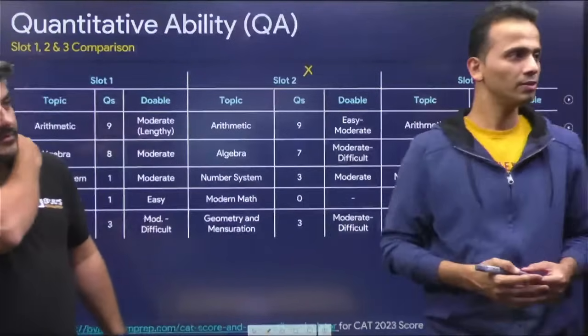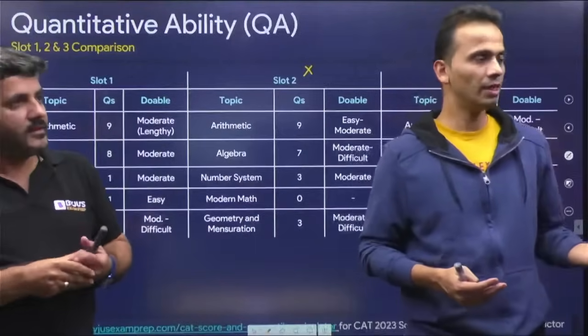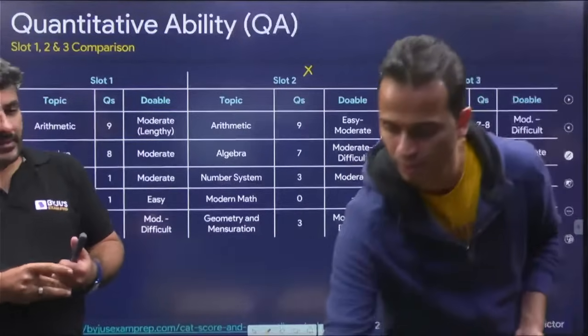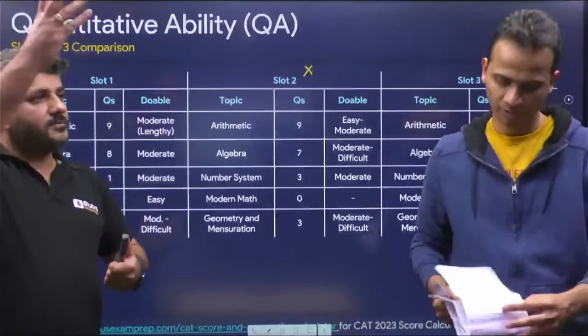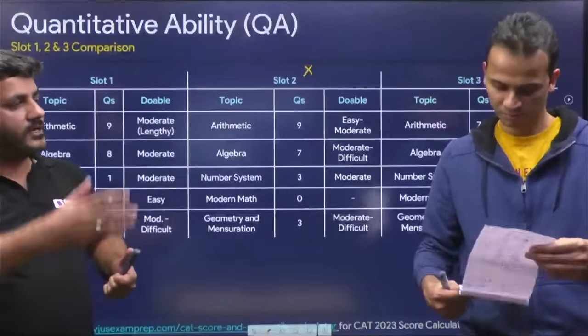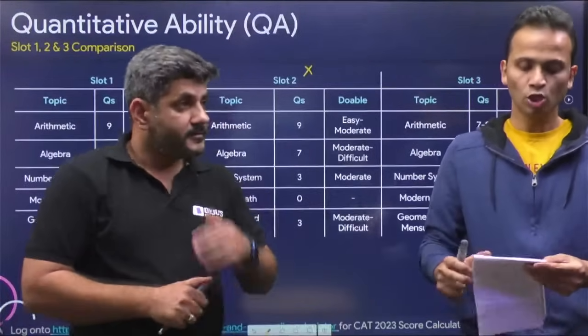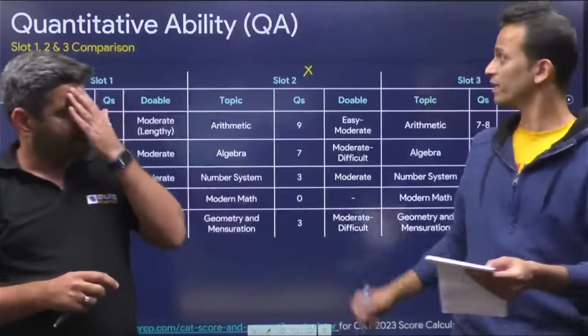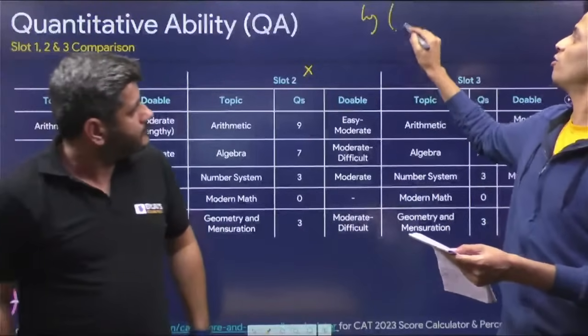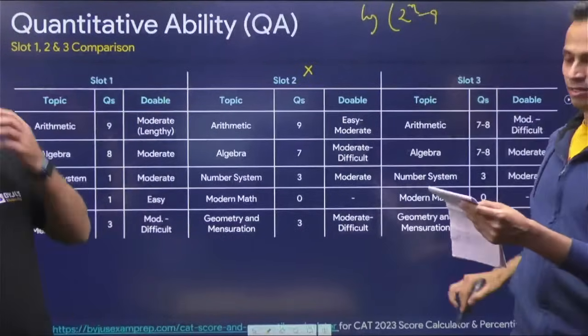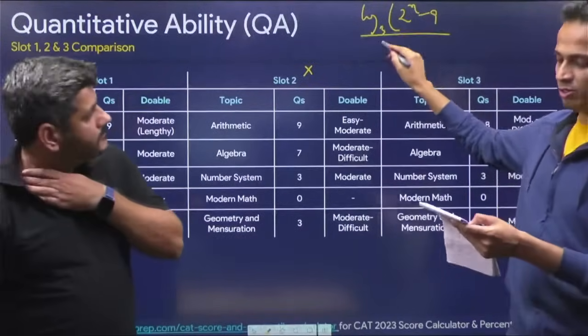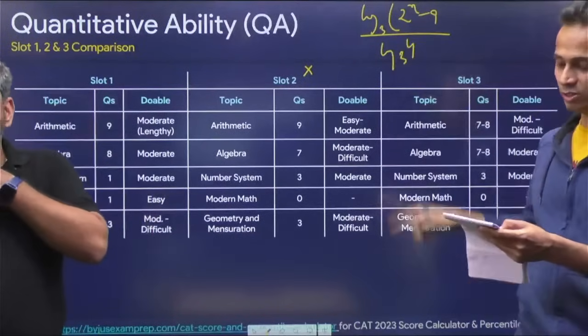It was not simple. वो AP वाला log वाला था, वो भाई काफी time consuming था. Even we had log of 25 to the power something base 0.0008 plus something. ऐसा कुछ था, log base 4, 2 to the power x minus 9. Yes, a ganda question. Log of 2 to the power x minus 9 to the base 3 upon log of 4 to the base 3. This was one term.